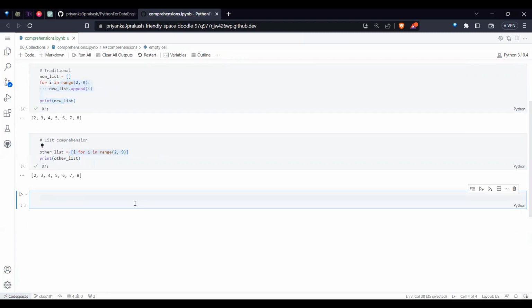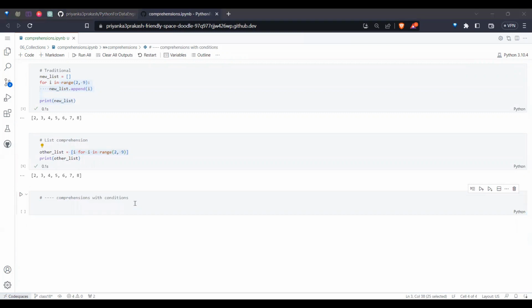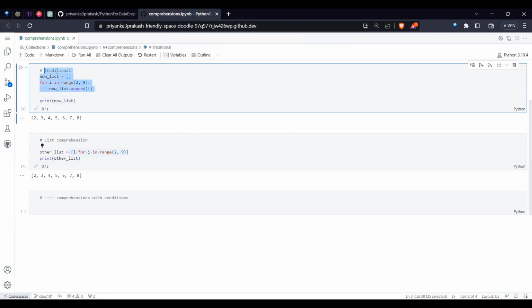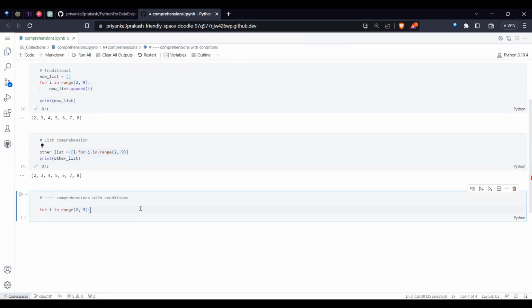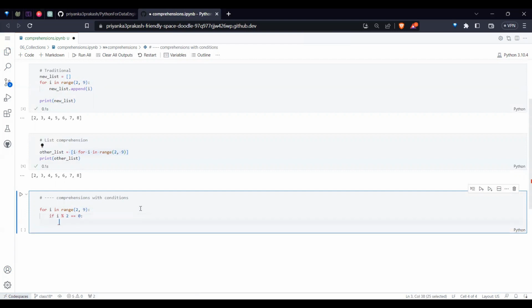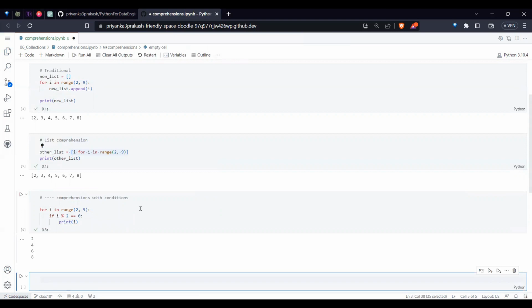Now let's take one more use case: comprehension with a condition. Take the same problem, but this time, instead of adding all the values, you want to get only the even values. What is the process? If i percent 2 is equal to 0, then you want to print the values. Traditionally, if you print it, you can see the result there itself, but we cannot use that subsequently, right?